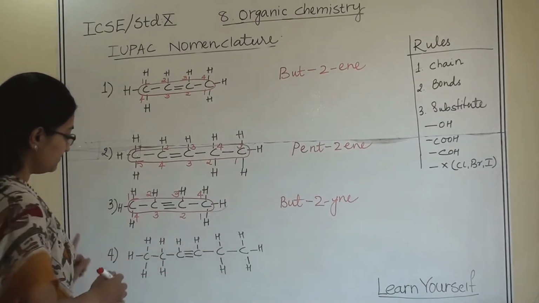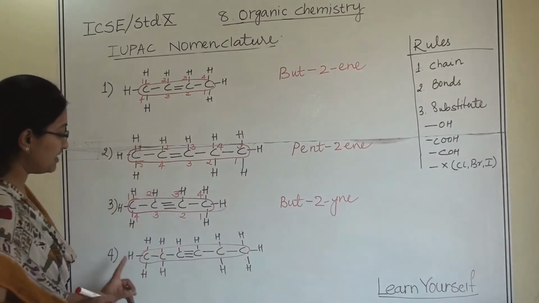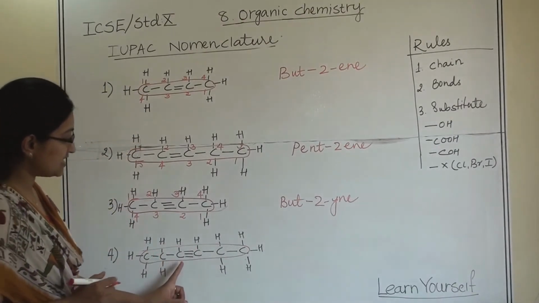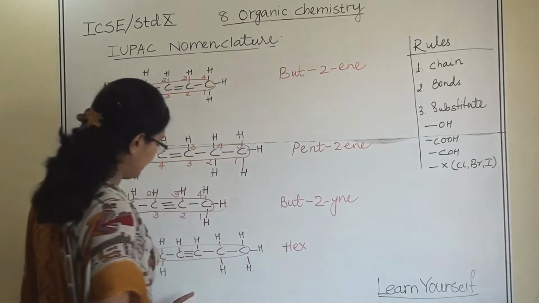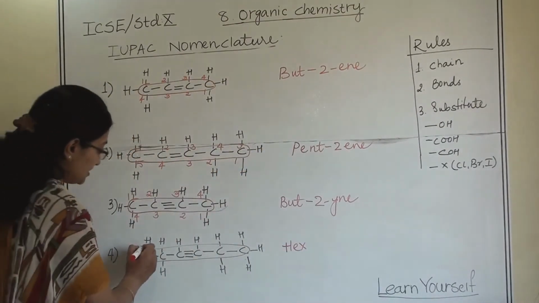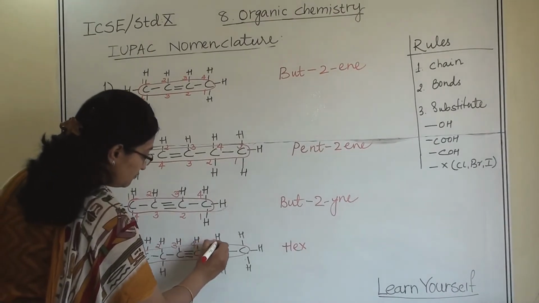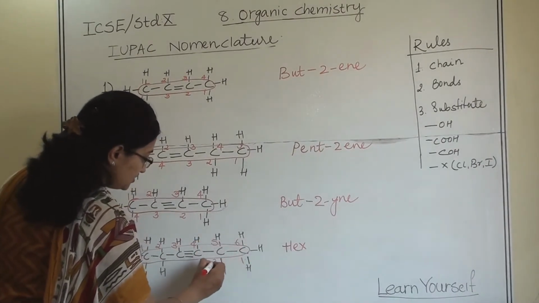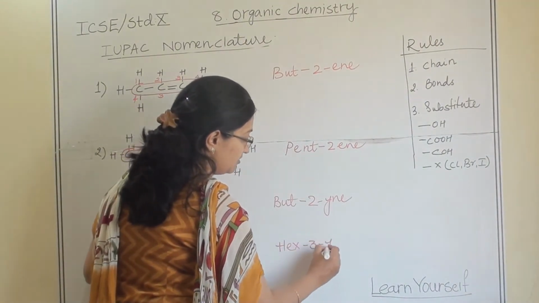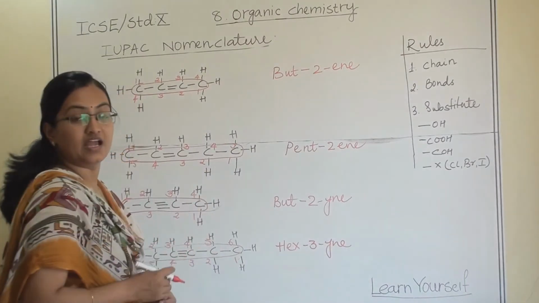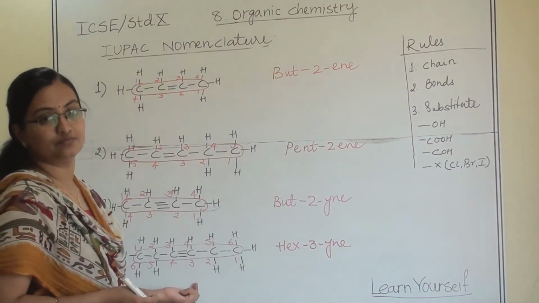Let us understand the next one. Identify the chain. This is our chain. How many carbon atoms are there? 6 carbon atoms. So it will be hex. And let us give the numbering 1, 2, 3, 4, 5, 6. So hex-3-yne, and the triple bond is at the third position.